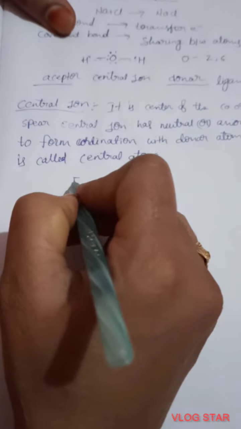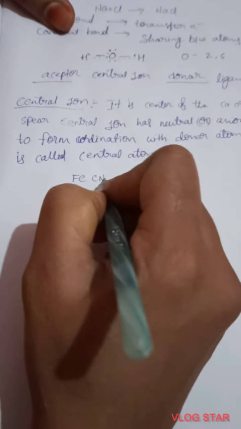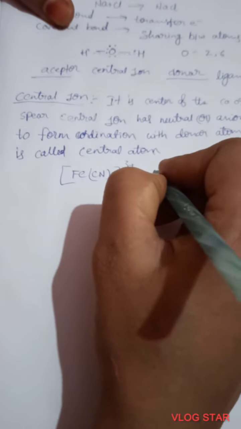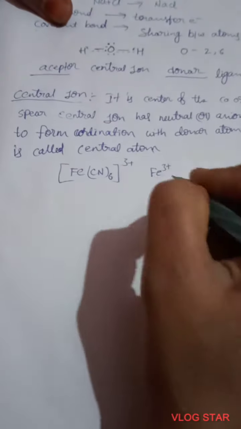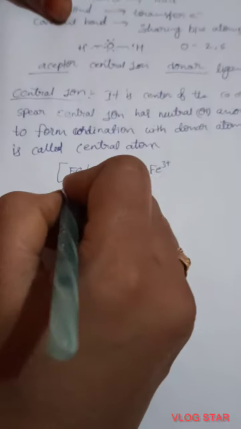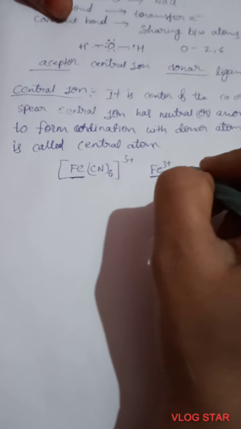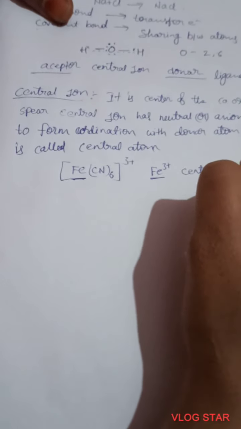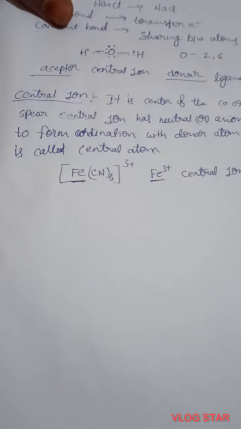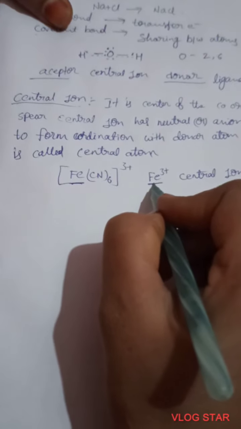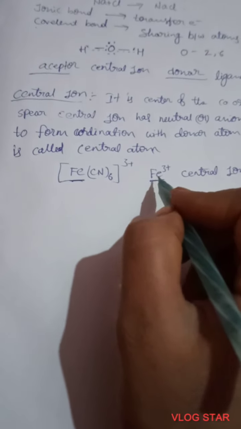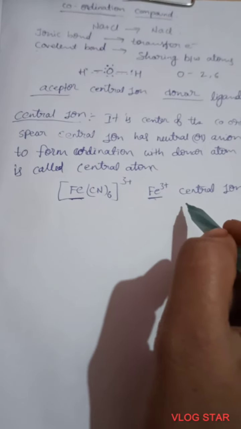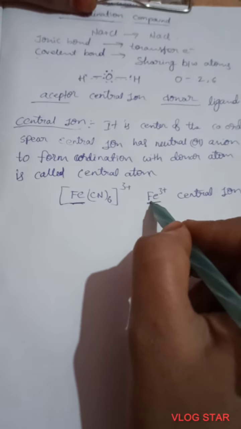See here, [Fe(CN)6]3+. Here the ferric ion is the central atom. In this complex, the metal ion is the central ion. What is the nature of the central ion? Central ion has accepting nature. It is lacking electrons. By accepting from the ligands, it will fulfill its electron requirement. It has an accepting nature.